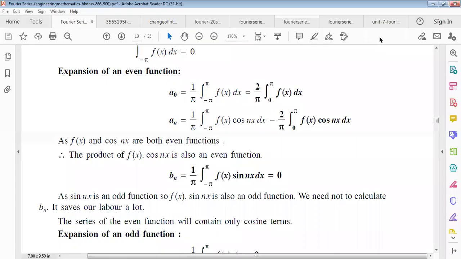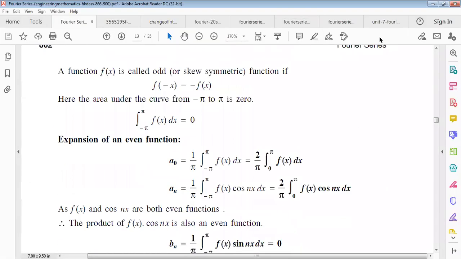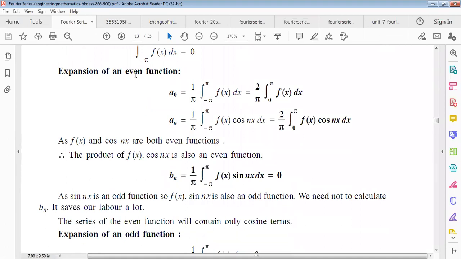Now the expansion of an even function. What will be the Fourier expansion for an even function? We must know by the definition a naught equals 1 by pi, integral from minus pi to plus pi of f of x dx, and for an even function this can be written as twice the area, with the limit 0 to pi. Remember it, because this is an even function.